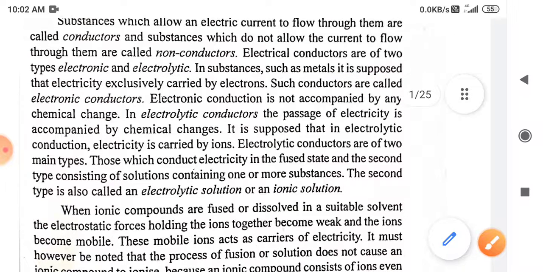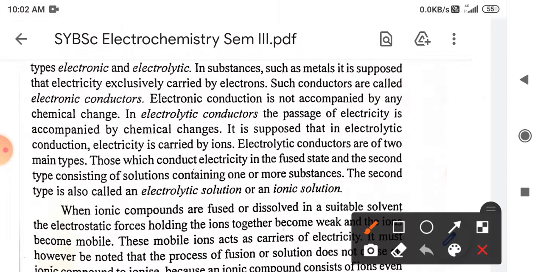Electronic conduction is not accompanied by any chemical change in the given substance. But for electrolytic conductors, the passage of electricity is accompanied by a chemical change in the given substances. For example, a lead acid battery or a normal pencil cell are electrolytic conductors, or electrolytic substances.